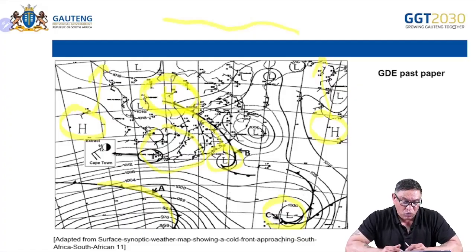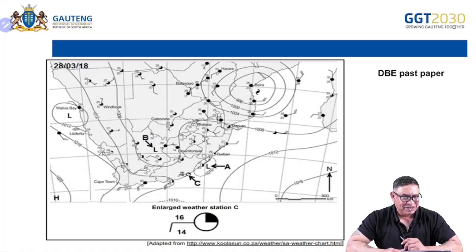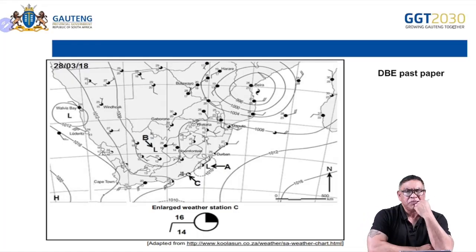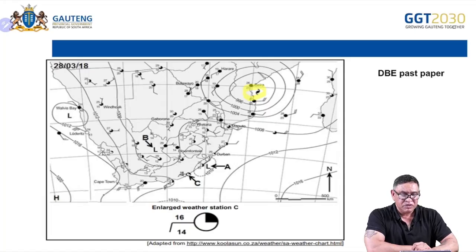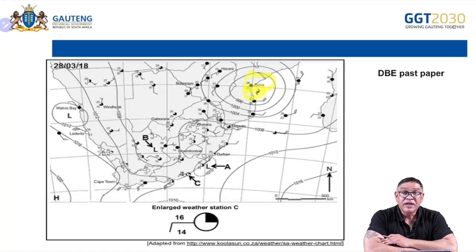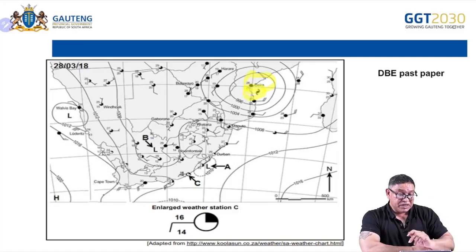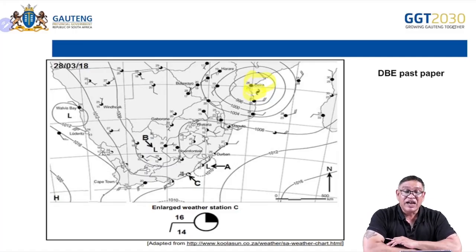I'm going to go to one more because you can see I really love synoptic maps, learners. Okay? And I want to look at this one now because you want to know about a tropical cyclone. You want to know what's going on. How does it happen there? Of course, firstly, there's a symbol. Can you see it on the synoptic map? There's a name, Beira, okay? And this tropical cyclone has moved in. Tropical cyclone Beira. It's the second cyclone to hit the region, okay, because it's B.